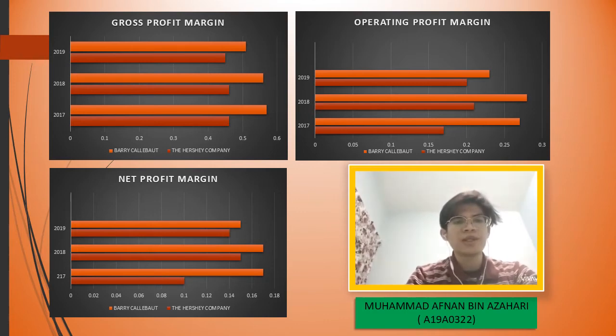Okay, for operating profit margin, for the HERSHEY company 2017 is 0.17, increased to 0.21 in 2018. For 2019 it decreased to 0.20. For Barry Callebaut, 2017 is 0.27, 2018 is 0.28, and for 2019 decreased to 0.23.